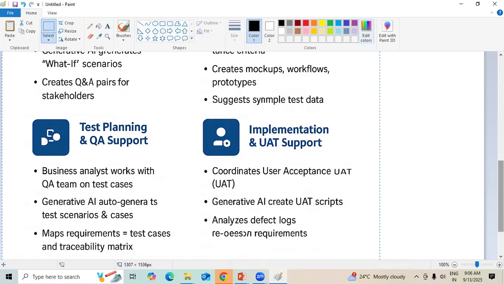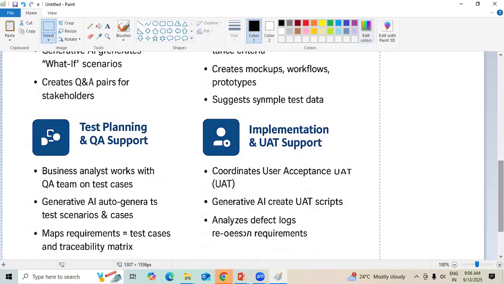That saves us time. It also maps the requirements, which is where the requirement traceability matrix comes into the picture, tracing requirements from use case to test case. That can also be done using generative AI.